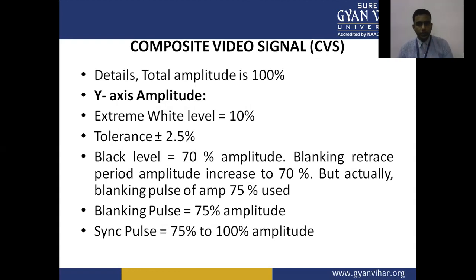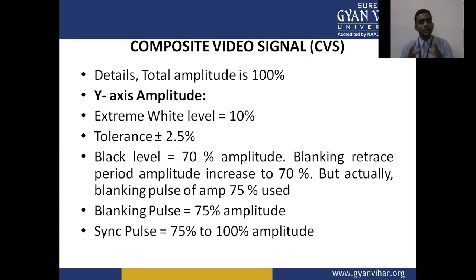The composite video signal information from the figure we are going to discuss in detail. Total amplitude is 100% on the Y-axis. Extreme white level is 10%, tolerance is plus minus 2.5%. Black level is 70% amplitude. The blanking retrace period amplitude increases to 70%, but actually a blanking pulse of amplitude 75% is used.